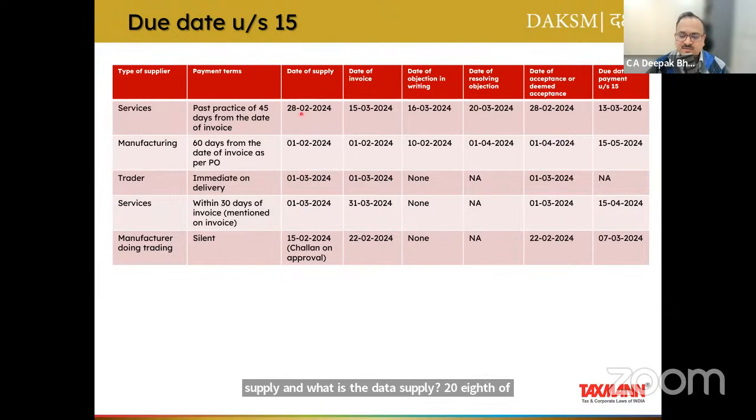So since 28th of February is the date of delivery of services or goods, as the case may be, the acceptance or deemed acceptance shall be 28th of February 2024. And since there is no agreement in writing, 15 days shall kick in. So 28th, 29th, 2 days, and 13 days of March. So 13th March 2024 is the due date.